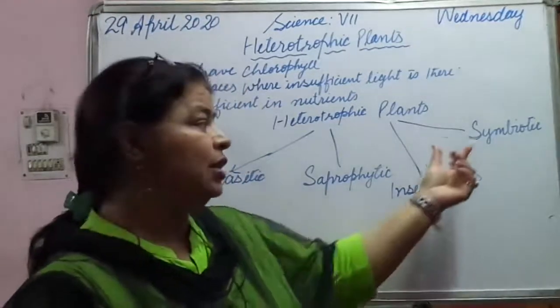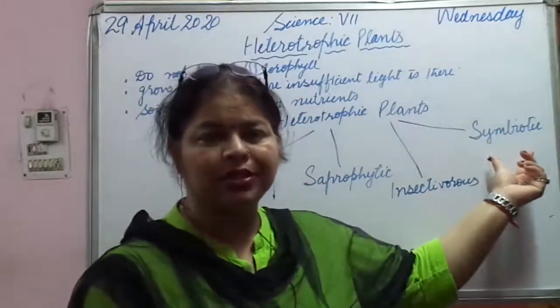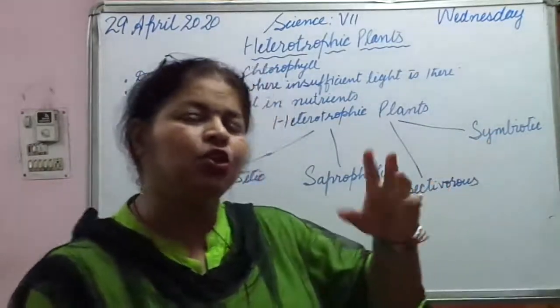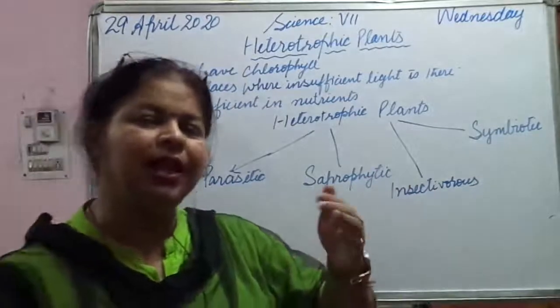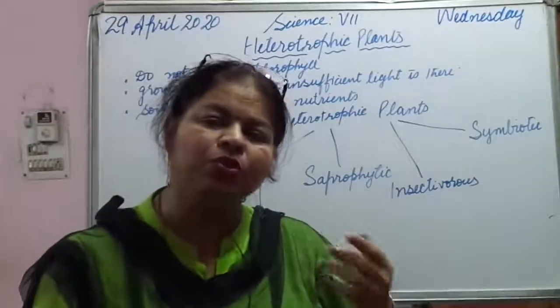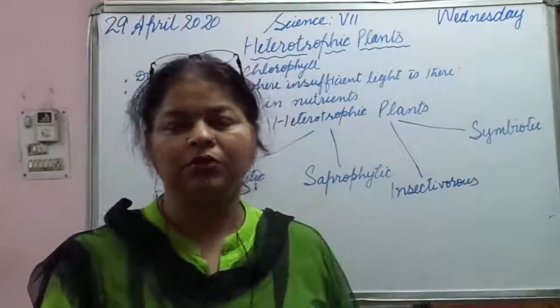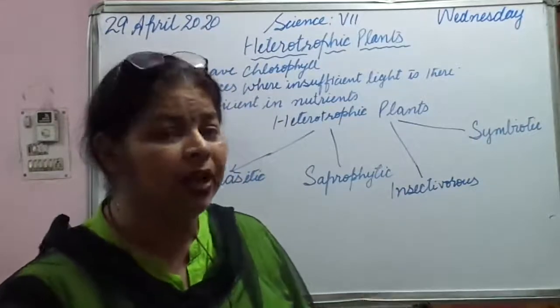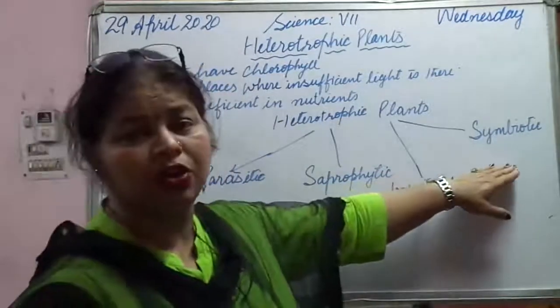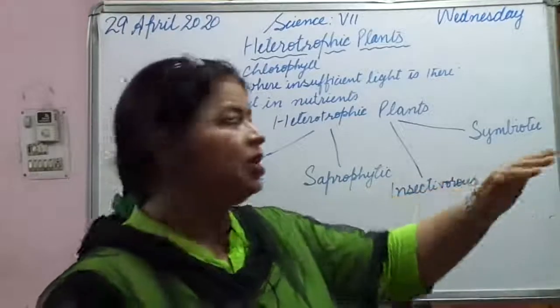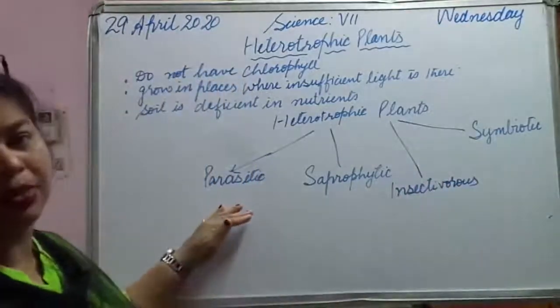Then next is symbiotic. Symbiotic means two organisms depend on each other and mutually benefit each other. Such a relation is called symbiotic. So first let us discuss parasitic plants.